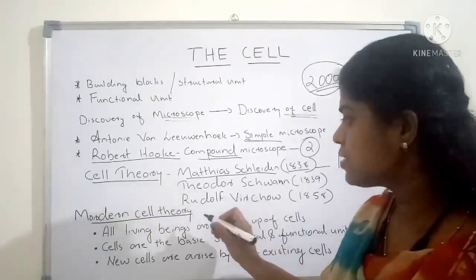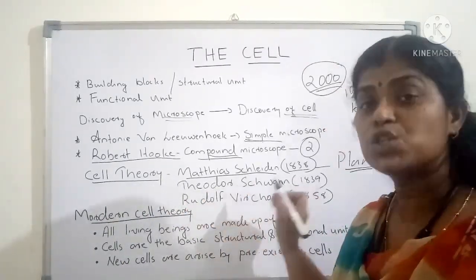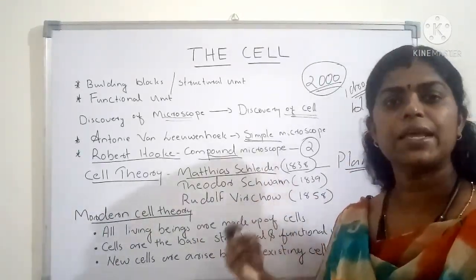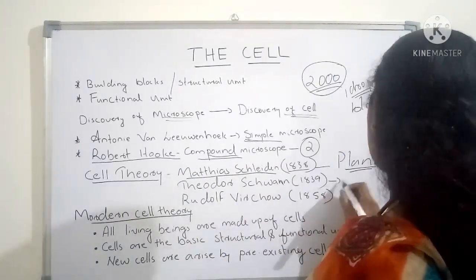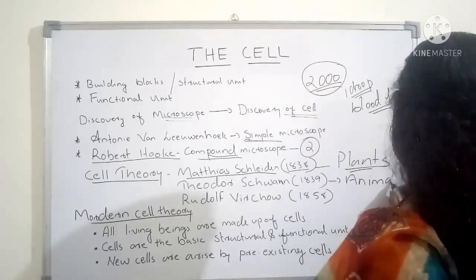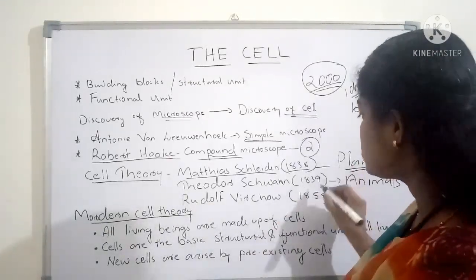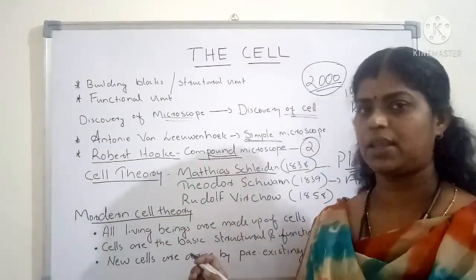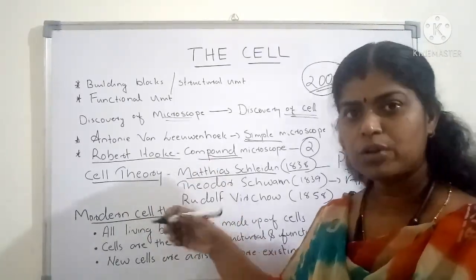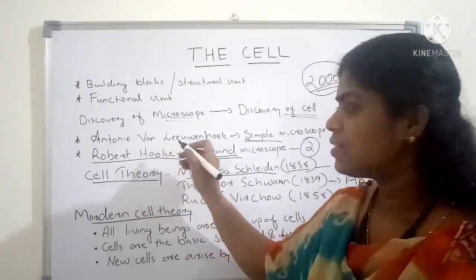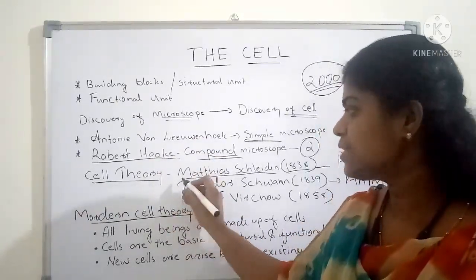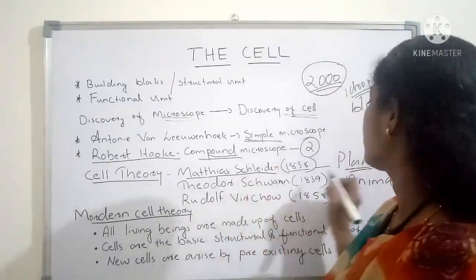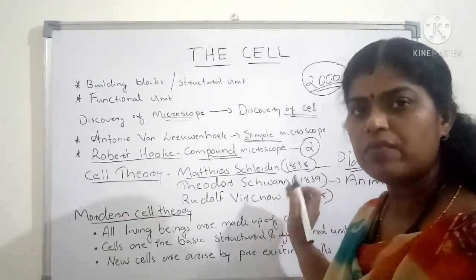After 1 year, another scientist, Theodor Schwann, a zoologist, a scientist who studies animals, told that all the animals are made with cells. These 2 points joined together were called cell theory. So what is cell theory? I am talking about the old cell theory. After the discovery of the microscope, Matthias Schleiden discovered that all the plants are made with cells.